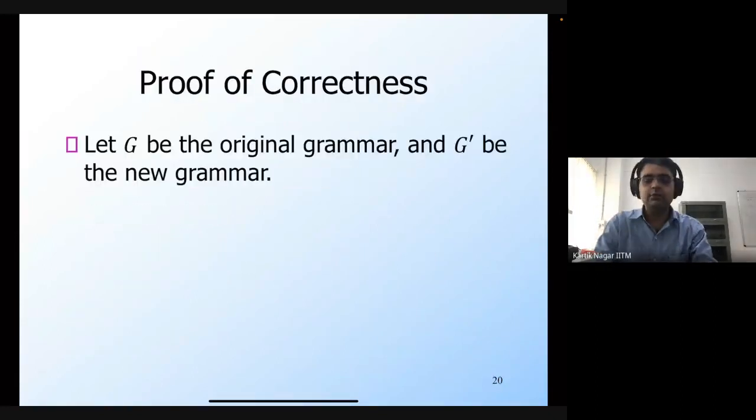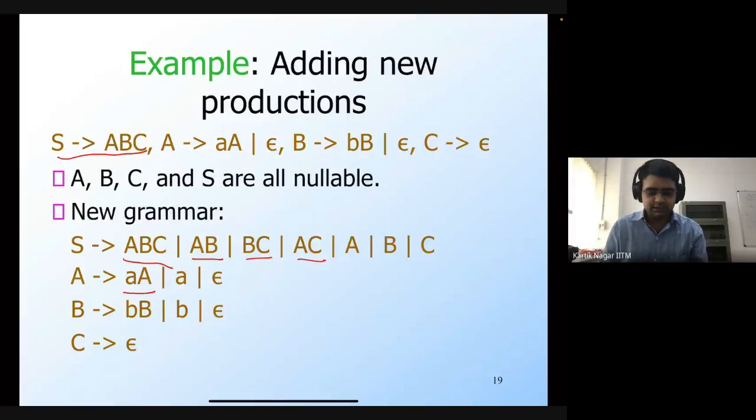So let's argue about this very carefully. Let's say G is the original grammar, which contains epsilon productions, and G prime is the new grammar, which we have obtained by adding new productions. We have still not gotten rid of the epsilon productions, but we have just added new productions. So in the last example, this is the grammar G, and this is the grammar G prime, which contains all of the original productions, including the epsilon productions, but it also contains new productions.